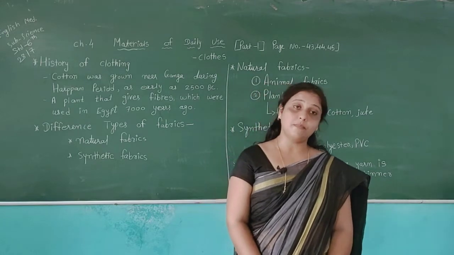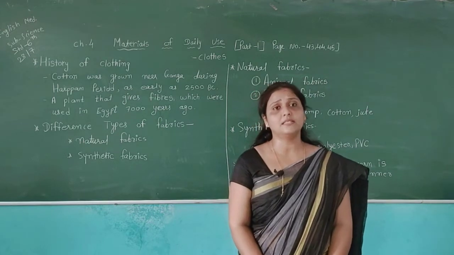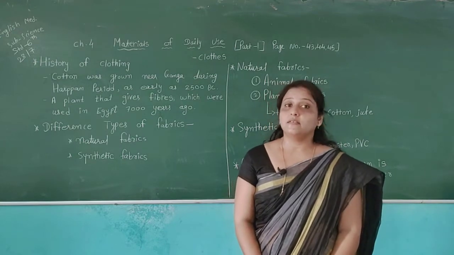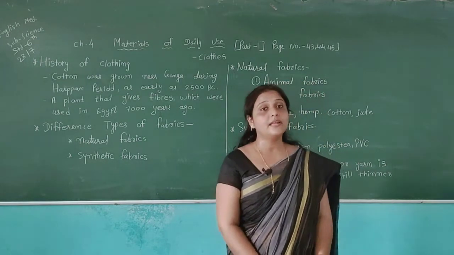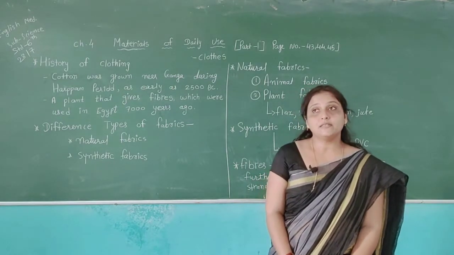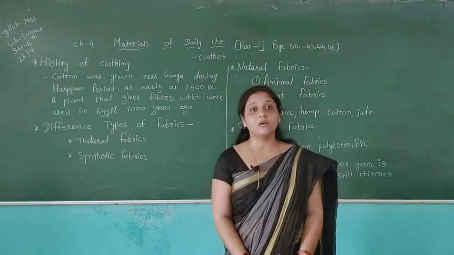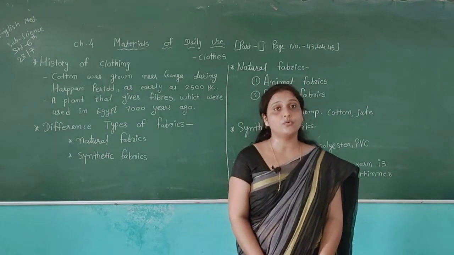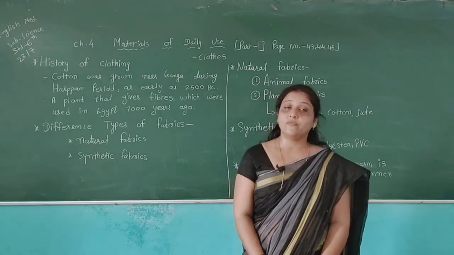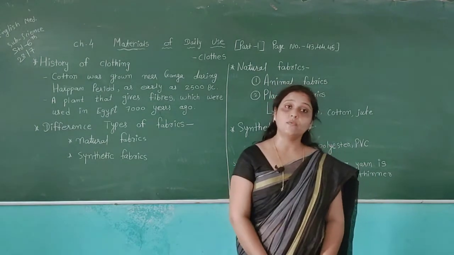Then in summer, we wear cotton clothes which protect us from the heat. They keep us cool to fight against the hot atmosphere. In the rainy season, we use a raincoat. This raincoat protects us from the rain. So like this, we wear different types of clothes according to our seasons: winter, summer and rainy season.